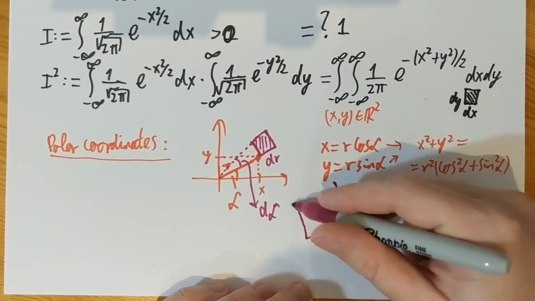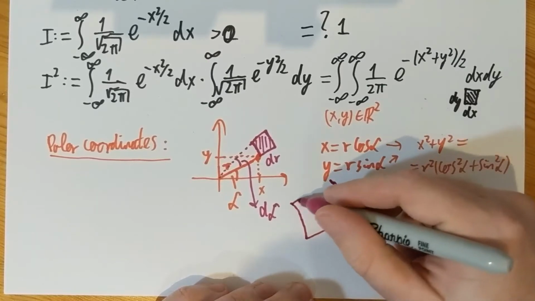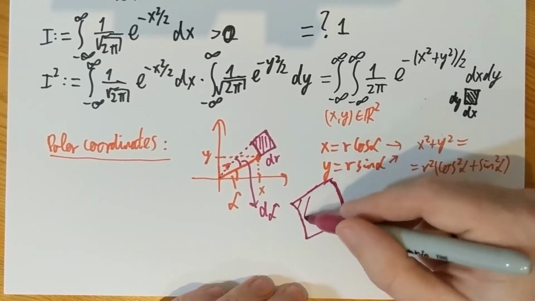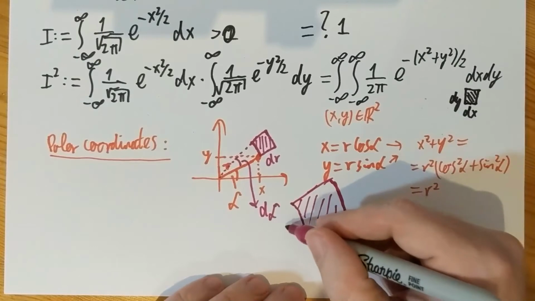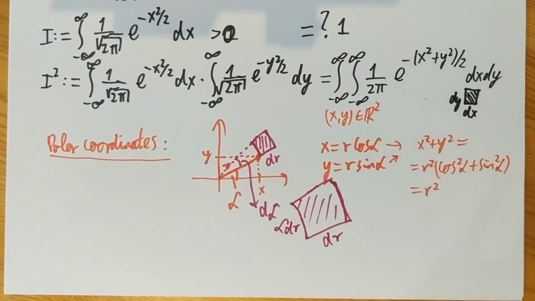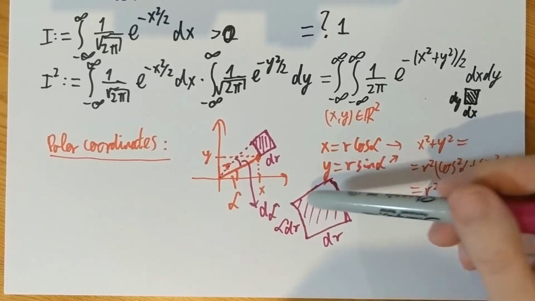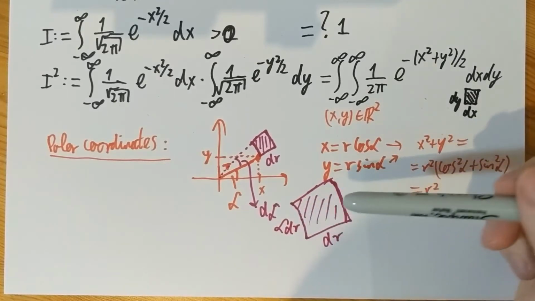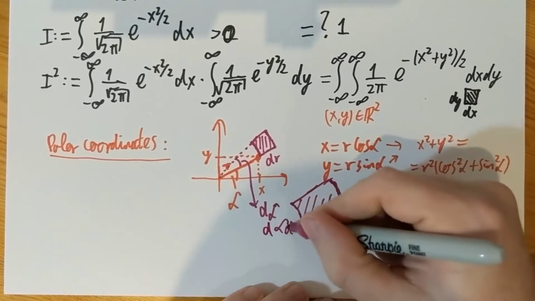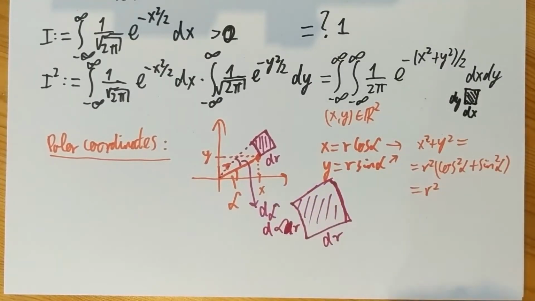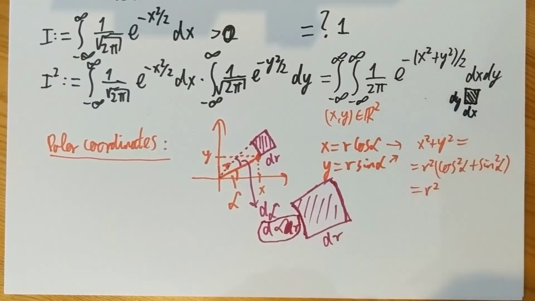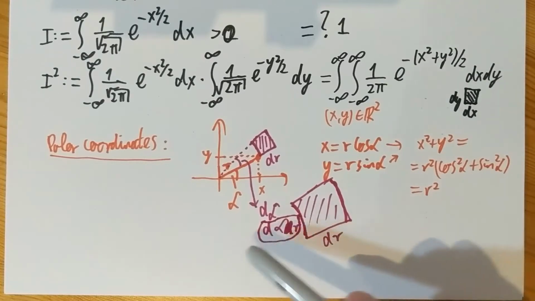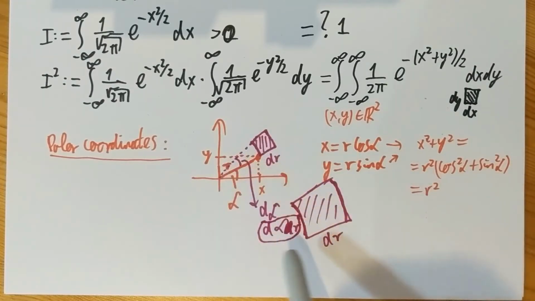It's not exactly a square because you have some curved surfaces here and non-parallel sides here, but it's almost like a square of size dr and alpha times dr. This little segment here, if alpha is measured in radians, then this little segment here is radius times d alpha, right? What's the radius of this arc and how much alpha changes? If alpha is measured in radians, then this is exactly that side.